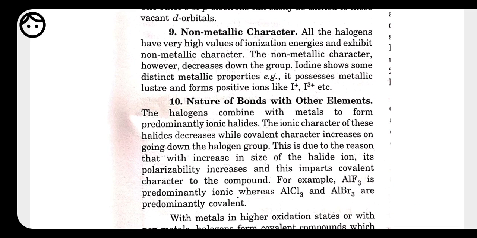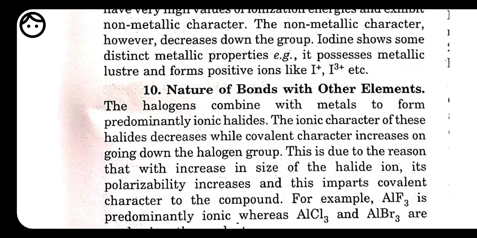Now, nature of bond with other metal elements. What type of bond are they going to form when they react with other elements? Halogens combine with metals to form ionic halides, because metals are highly electropositive in nature. It means metals are going to lose their electrons very easily. Then they form ionic halides, and the ionic character of these halides decreases while covalent character increases on going down in a group.